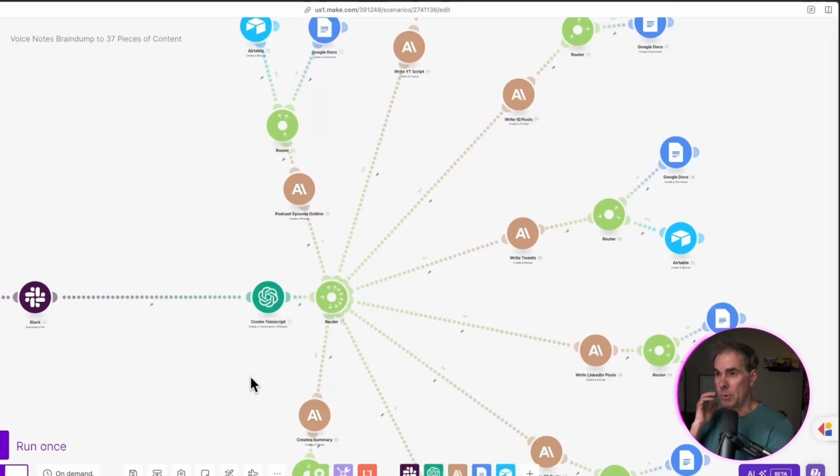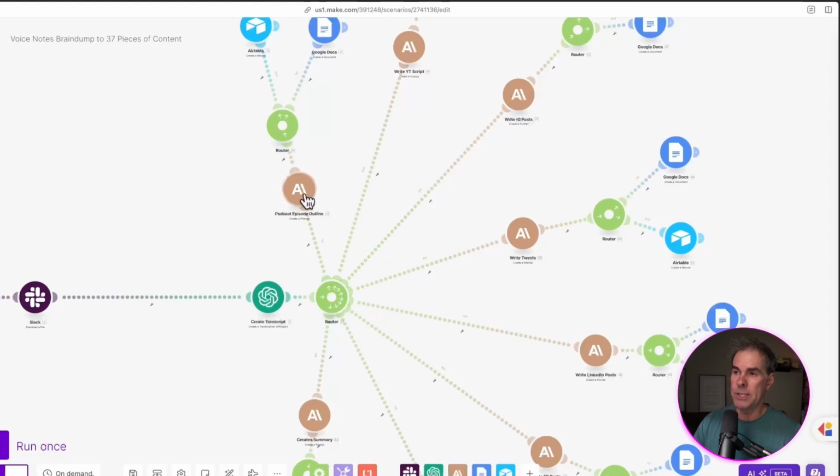In my example here, we're creating 37 pieces of content from that one transcript. Obviously, your voice memo is going to be however long you want it to. My voice memo was 20 minutes, and I'm creating easily 37 pieces of content from that 20-minute brain dump. So after I've created the transcript, now I want to use a router here in Make to shoot off all the branches of my tree.